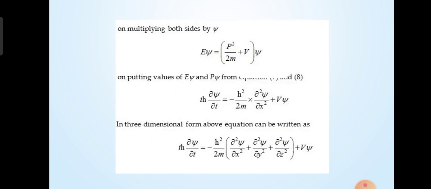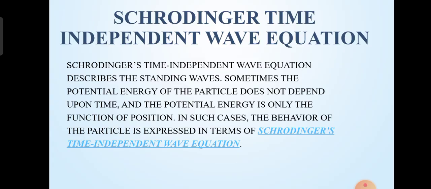On multiplying both sides by psi, we can derive the equation, and finally on putting the values of E psi and p psi, we can get the equation in three-dimensional form. The above equation can be written as i h bar dou psi by dou t equals minus h square by 2m, so that we can derive this equation.